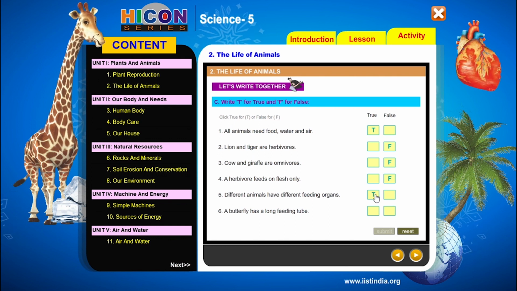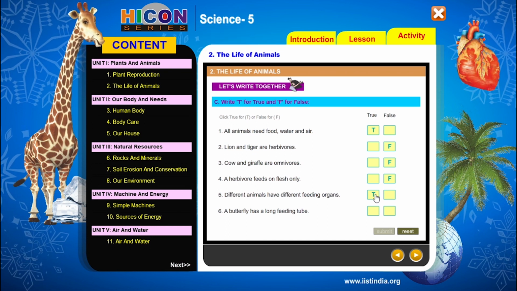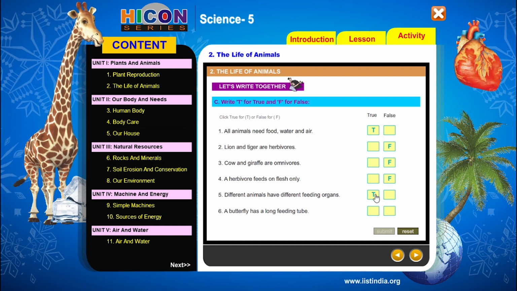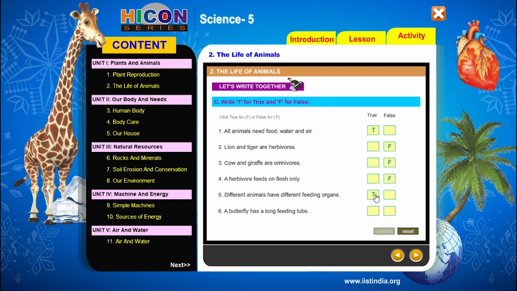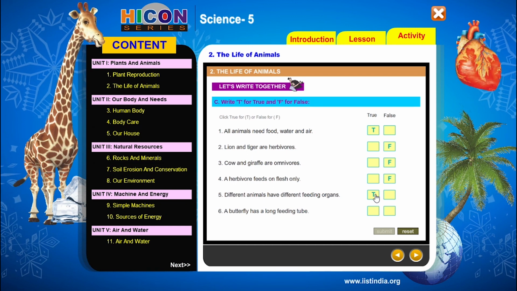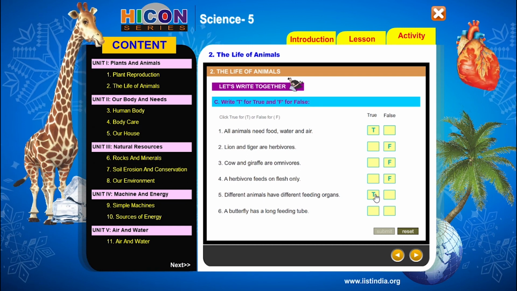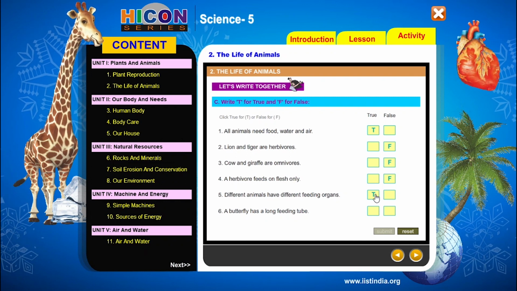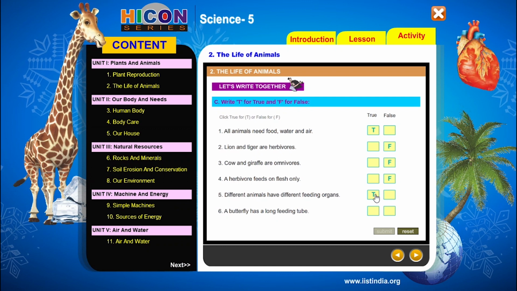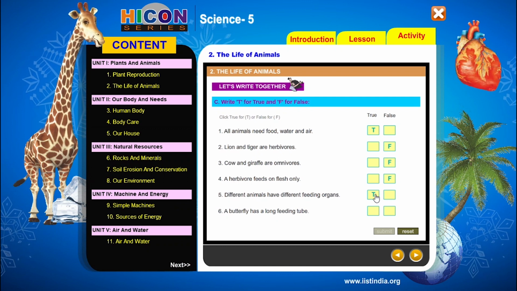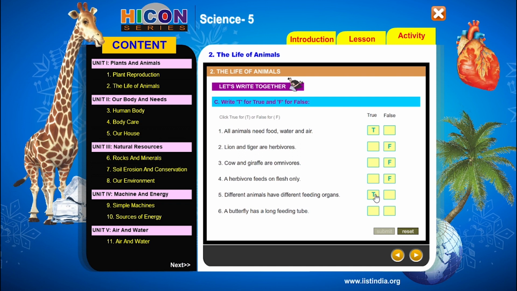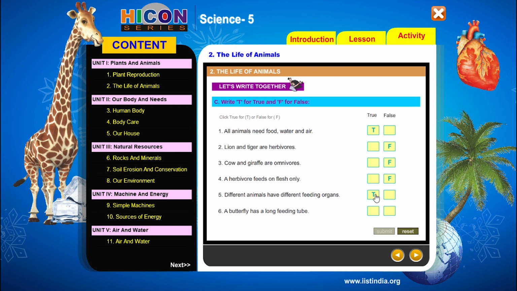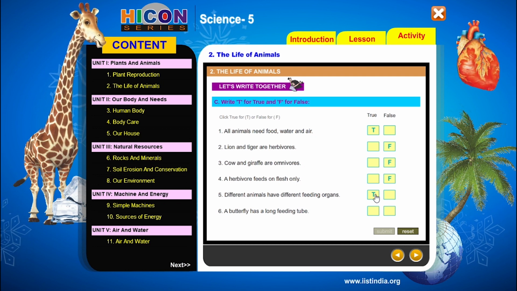So next, children, read the sixth sentence. A butterfly has a long feeding tube. So is it correct or not? Yes. The feeding tube is called proboscis. Butterflies are insectivores which eat liquids only. They suck nectar from the flowers with the help of their feeding tube. The feeding tube coils in the form of a spring under its head. When it wants to suck nectar from the flowers, it will straighten its feeding tube and suck the nectar. That's why a butterfly has a long feeding tube called proboscis.